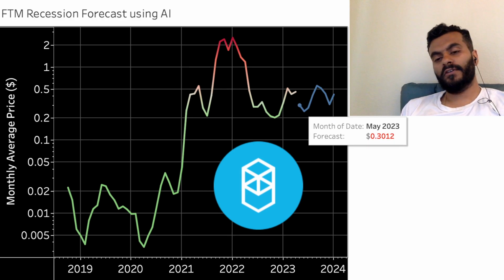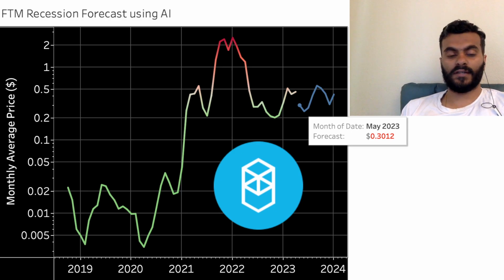So in the month of May, and this again assumes that we get a recession right away in the month of May. If we do not get a recession in May and assume we get one in quarter 3 or quarter 4 of the year 2023, then this timeline might be shifted by a quarter or two. So let's assume May as month 1 of recession, which we have been doing in the series.